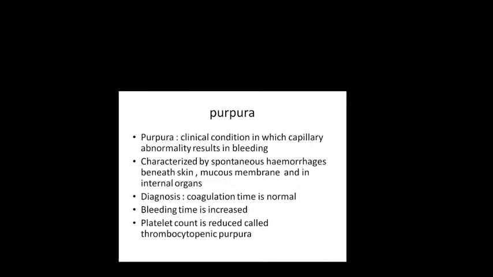So when the platelet count is reduced, it is called thrombocytopenic purpura. Purpura is capillary abnormalities resulting in bleeding. So when the platelet count is reduced, it is called thrombocytopenic purpura.